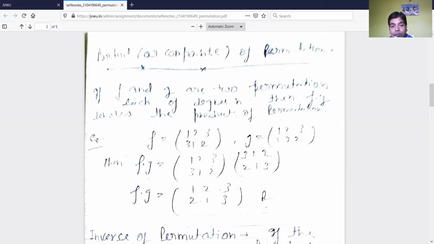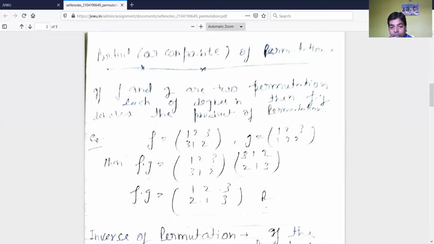Then f is (1 2 3 / 3 1 2), that is, 1 is related to 3, 2 to 1 and 3 to 2, and g is (1 2 3 / 1 3 2). Then f·g can be found from (1 2 3 / 3 1 2) and (1 2 3 / 1 3 2).